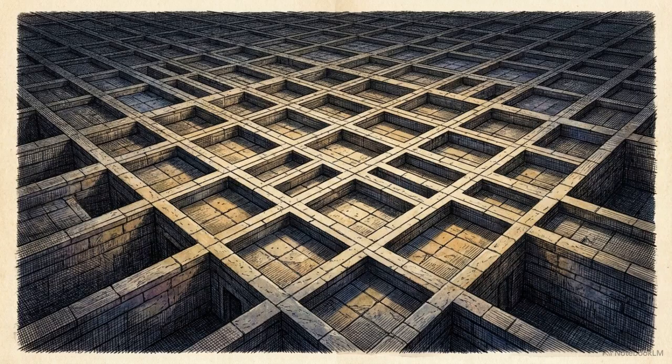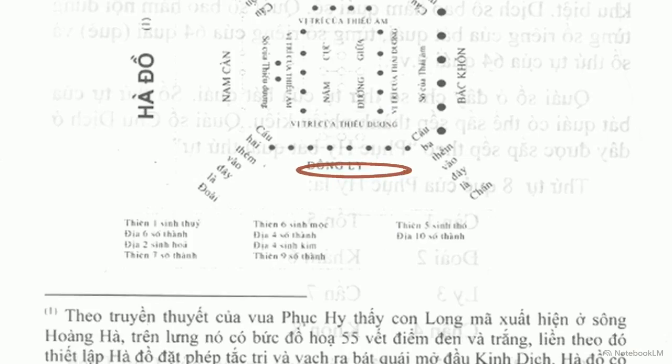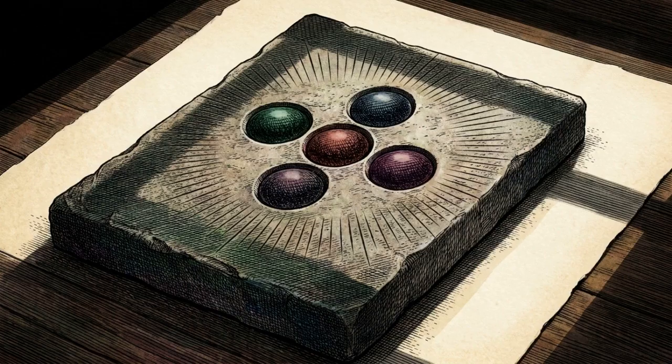To run calculations, these numbers and elements must be organized into a spatial matrix. The starting point is the ancient He Tu, or river map. The He Tu diagram models the universe in equilibrium. It pairs odd and even numbers on its axes, 1 with 6, 2 with 7, creating perfect symmetry. Anchoring this structure is a central cluster of 5 dots. The He Tu is completely static. It models potential energy rather than the active, moving reality of actual events.